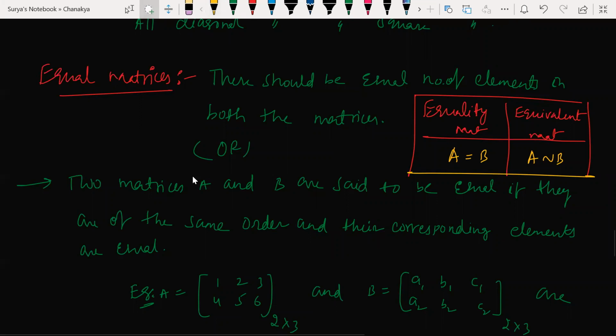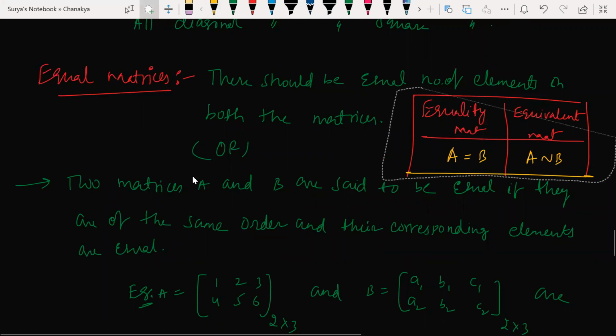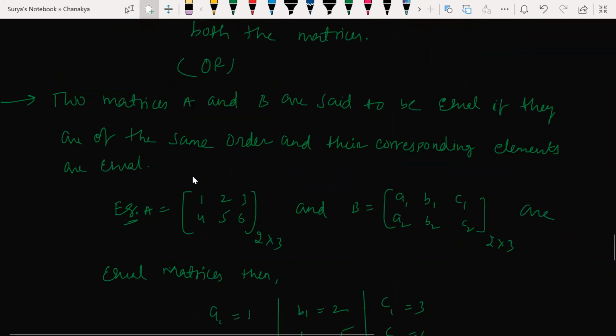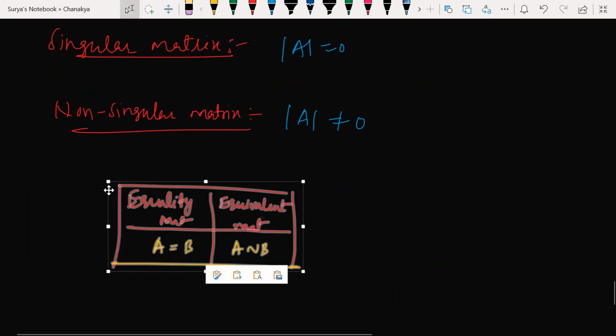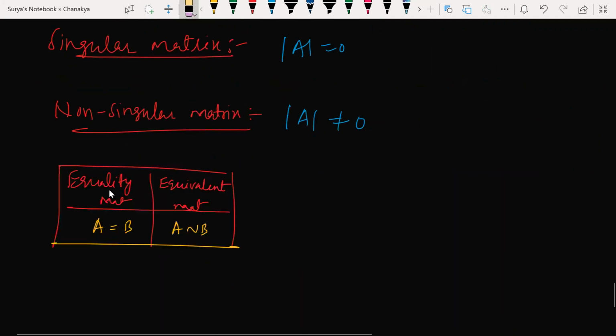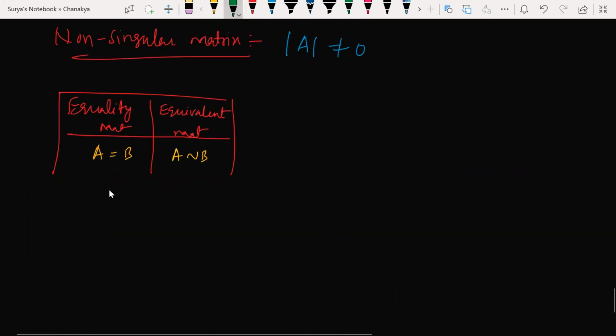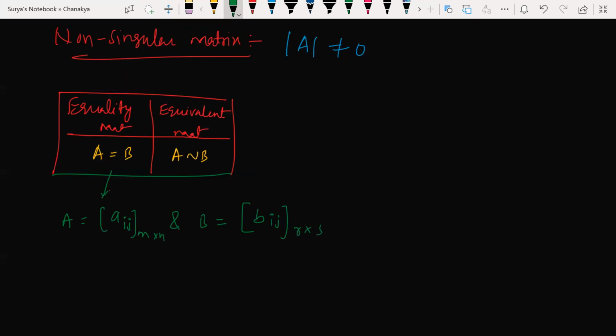Sir, what exactly is the difference between these two? Okay, let me give a table here. Suppose I have a matrix A, which is Aij of order m by n, and let's say you have another matrix called B matrix, which is elements of Bij, of order R by S. Correct? Now look at this here. Here m must be equal to R.